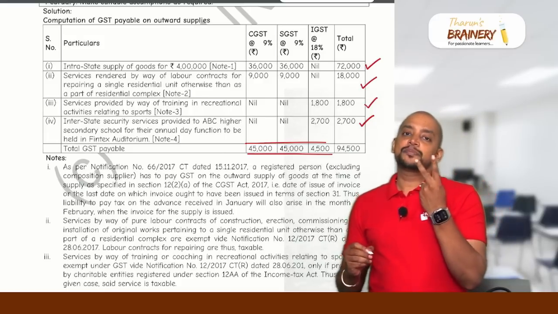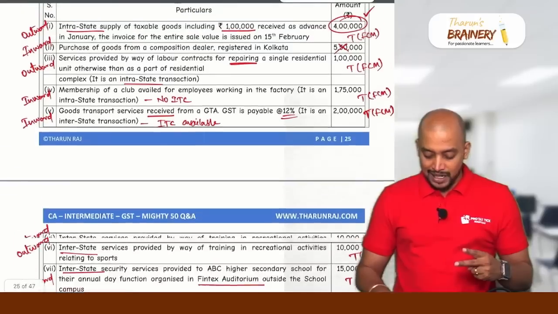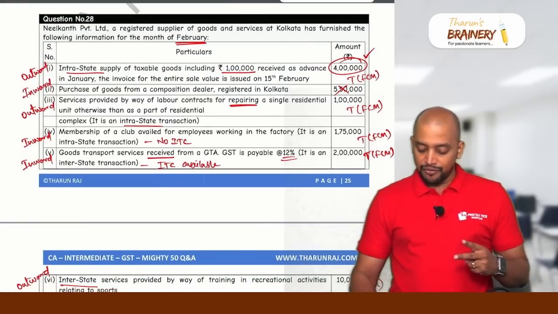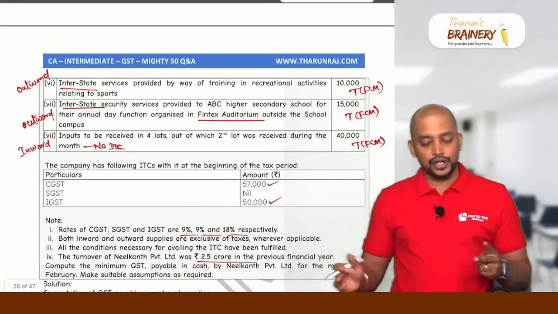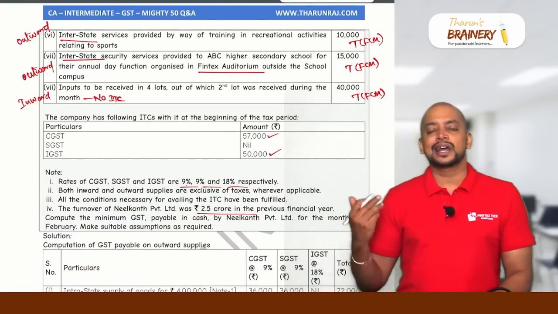Then gross GST payable on inward supplies under RCM. Is there any inward supply under RCM? You check. So second one, no. Then fourth one, no. And fifth one also no. Last one also no. So we don't have statement 2, that is GST payable under RCM.